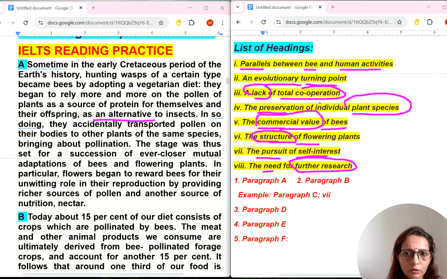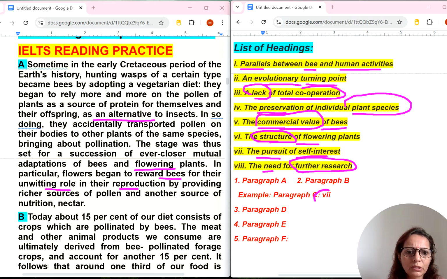A lack of total cooperation. Cooperation is also not there. Preservation of individual plant species is also not there. Commercial value, I can't see any commercial value kind of thing. The structure of flowering plant word is there. The stage was thus set for a succession of even closer mutual adaptations of bees and other flowering plants. Begin to reward bees for their unwitting role in their reproduction. Something different they are talking. The pursuit of self-interest, the need for further research.